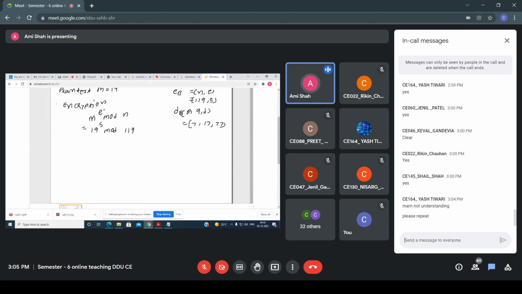This is the equation M raised to E mod N, where E and N are public. Right. Whatever public key Bob has generated, Bob sends it to Alice. And with the help of this public key, Alice converts the plain text, and with the help of that, what does Alice get? Ciphertext. Now clear? Yes, yes, clear. Okay.